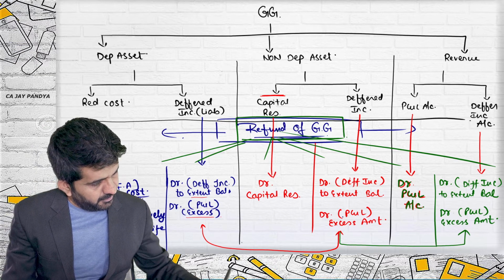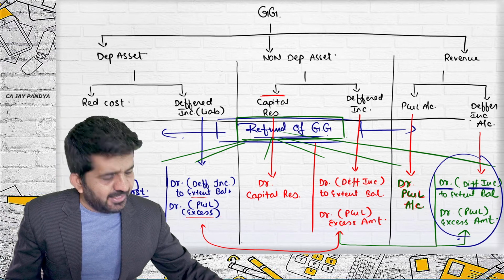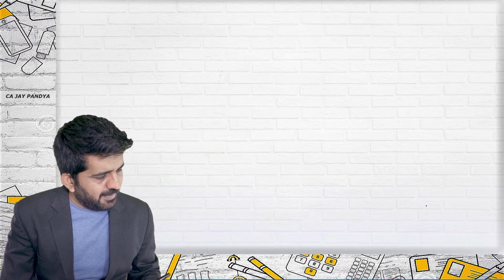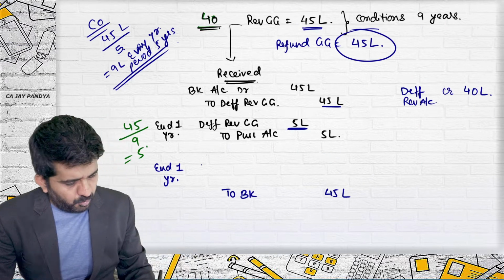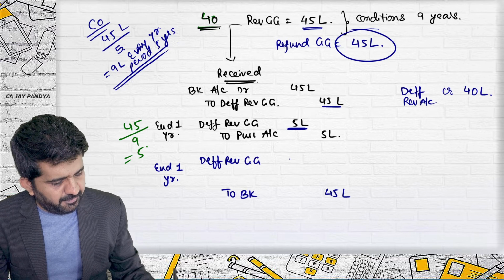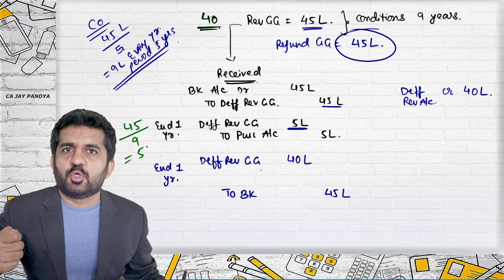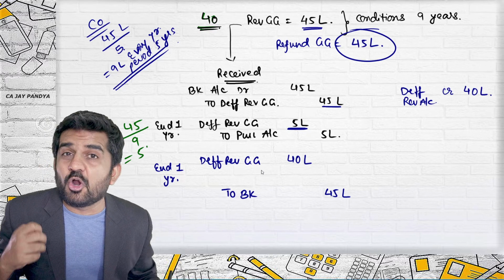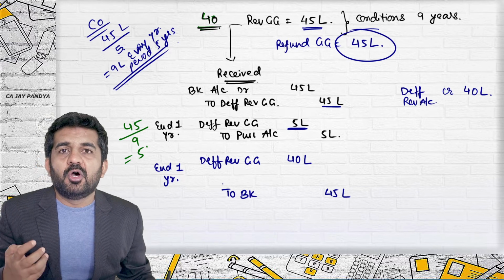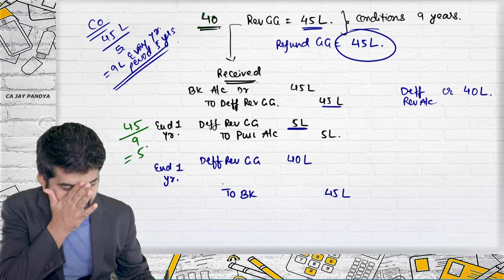First, what should be debited? Deferred income to the extent there is a balance. What is the balance in this account? 40 lakhs. What should be debited? Deferred revenue government grant, with 40 lakhs. Believe me, deferred revenue government grant will be closed. It cannot remain open because the grant is refunded. Is it all right? Now there is no capital in the form of government grant.